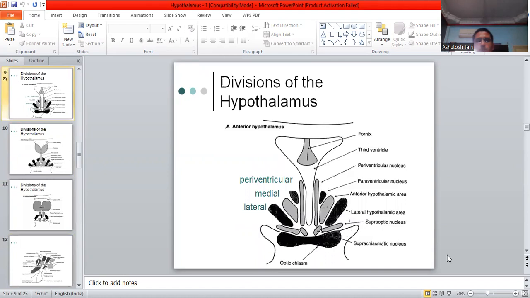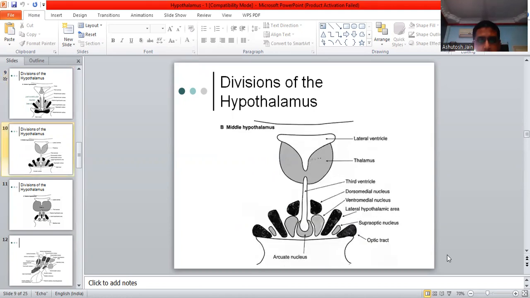Divisions of the hypothalamus. This diagram is very much clear and depicting how the anterior hypothalamus is looking. Next, third ventricle, periventricular nucleus, paraventricular nucleus, anterior hypothalamic area, lateral hypothalamic area, supraoptic nucleus, and the suprachiasmatic nucleus, periventricular, medial, and the lateral nucleus.